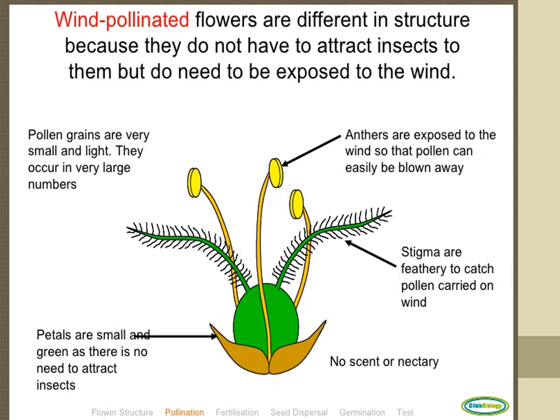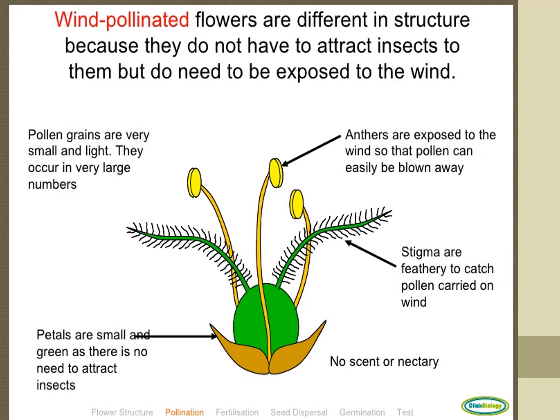Stigmas are feathery to catch pollen carried on the wind. No scent, no nectar, no smell.